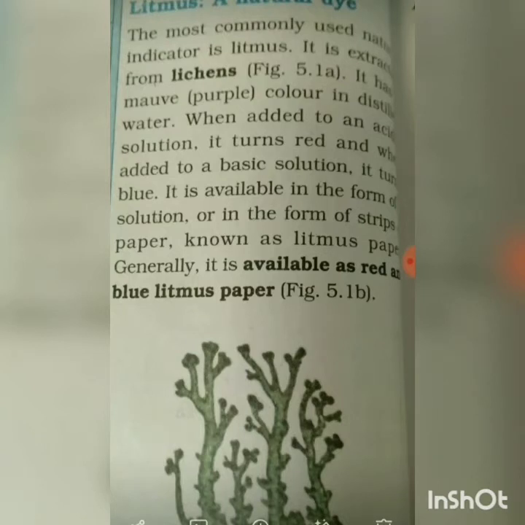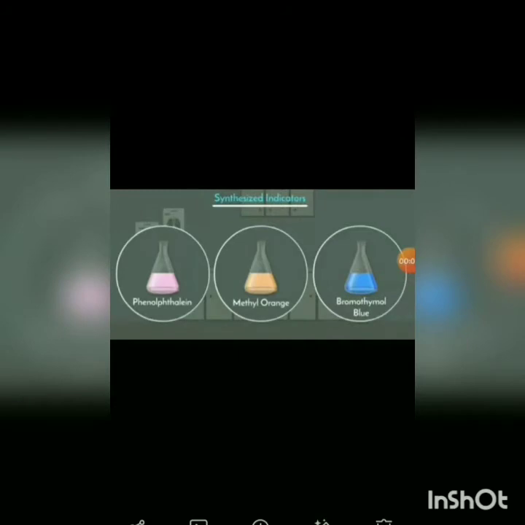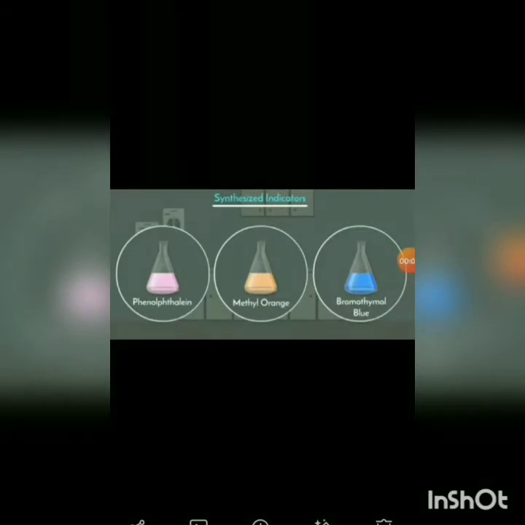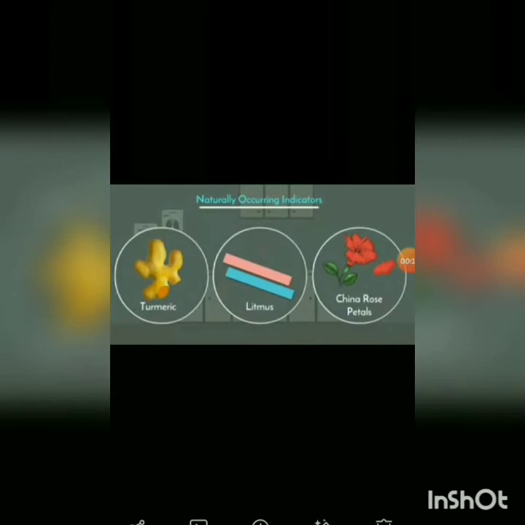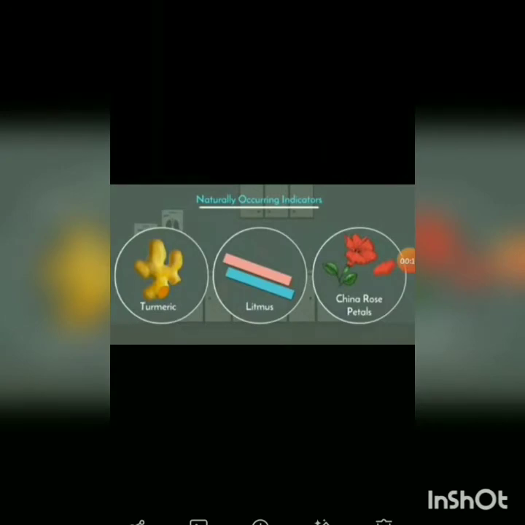So when it is added to an acid solution, it turns red in color, and when added to a basic solution, it turns blue in color. It is available in the form of solution or in the form of strips or paper known as litmus paper. Generally, it is available as red and blue indicators. Other indicators are phenolphthalein, methyl orange and bromophenol blue. Then the naturally occurring indicators are turmeric, litmus and China rose. These are the indicators used to determine acidic or basic substances.